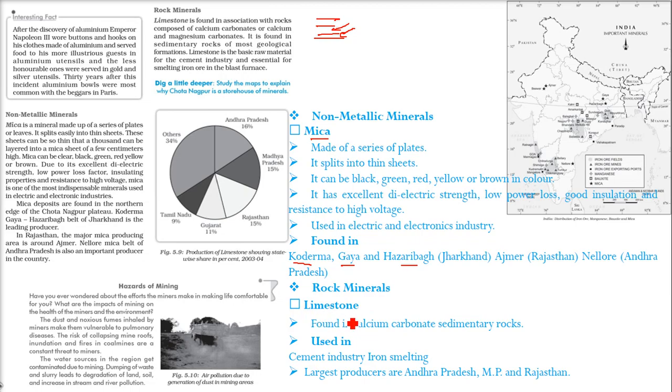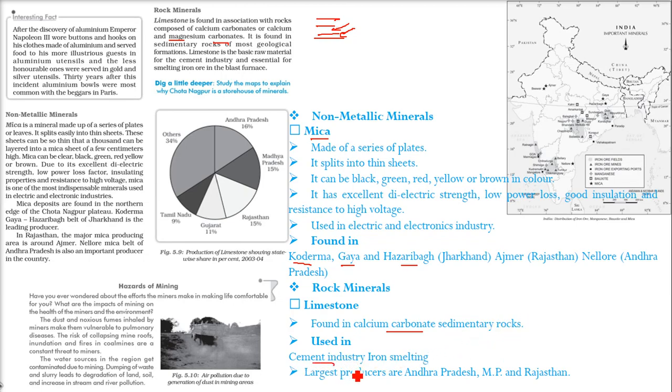When we talk about rock minerals, we talk about limestone. Limestone is found in calcium carbonate sedimentary rocks and also in magnesium carbonate, calcium and magnesium carbonates. It is found there in association with the rocks composed of all these. So it is found in sedimentary rocks. Limestone is the basic raw material for the cement industry.